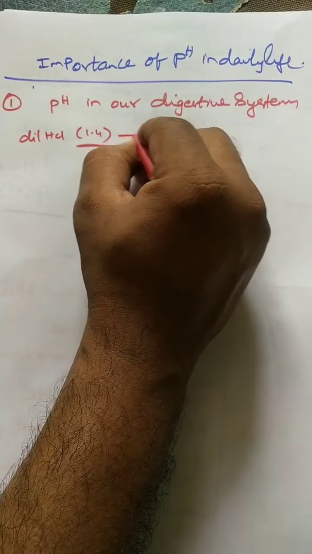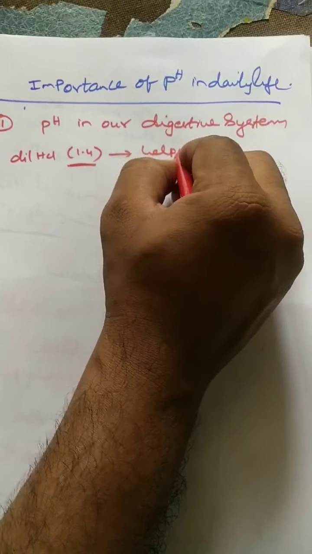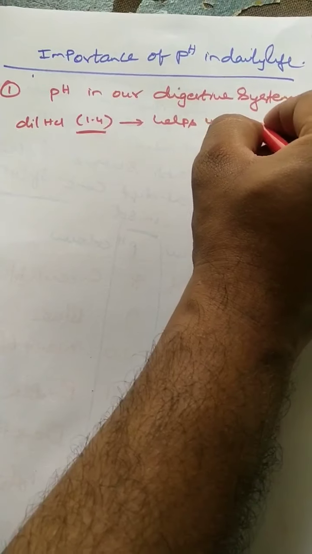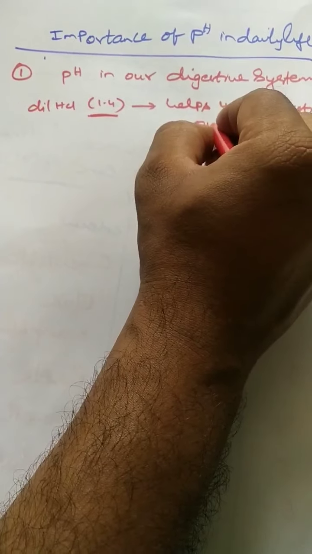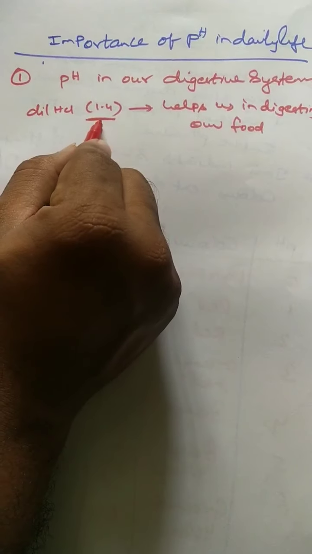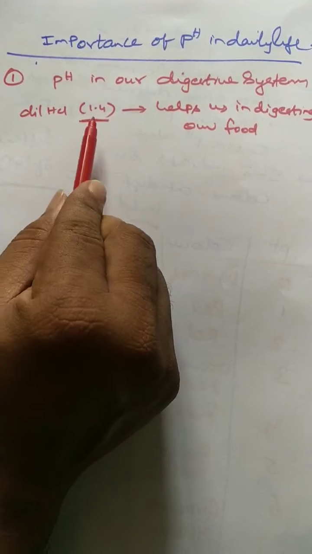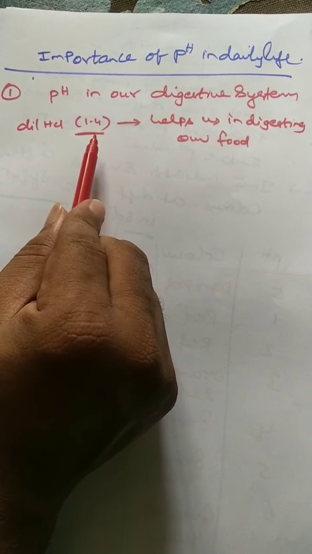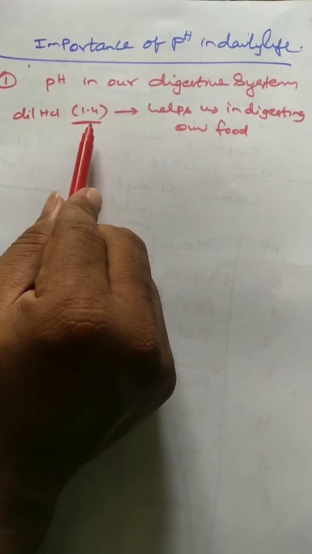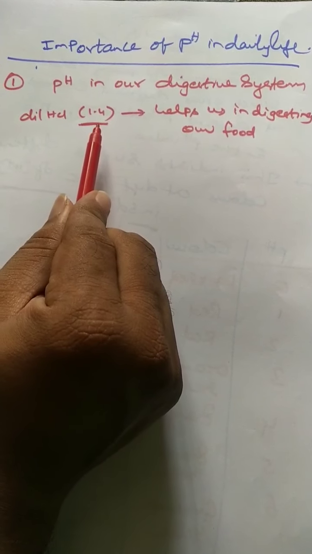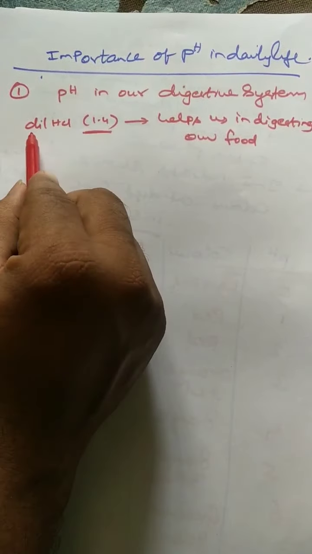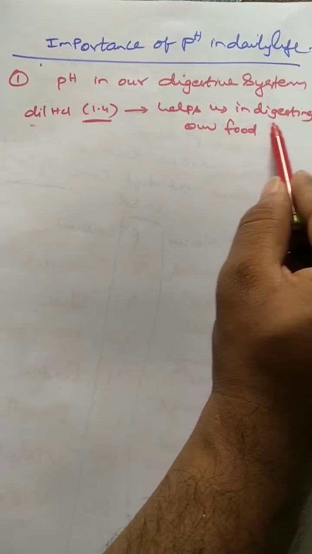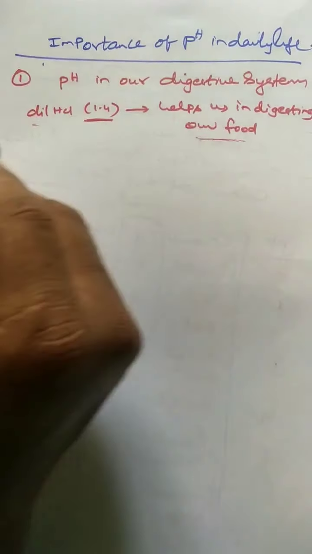And this dilute HCl helps us in digesting our food. So it is a very strong acid, you know. 1.4 pH means you can think even a razor blade also melts with the help of this acid. So dilute HCl helps us in digesting our food.